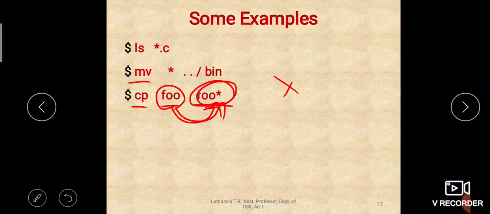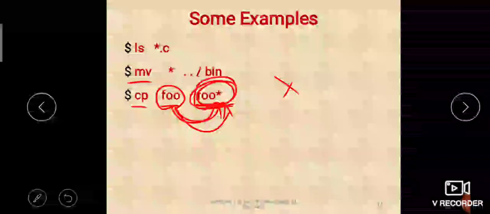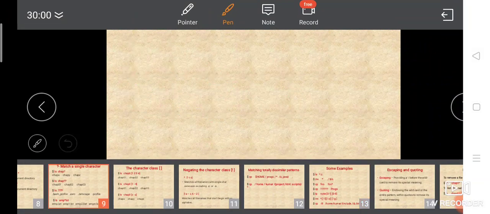You cannot copy one file to multiple files. It takes foo* as a single file name, so it will copy the contents of foo to another file called foo*. That is the meaning of this.